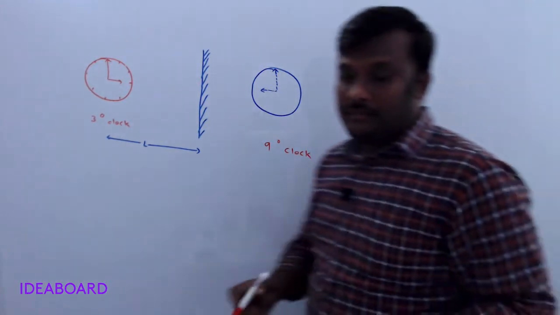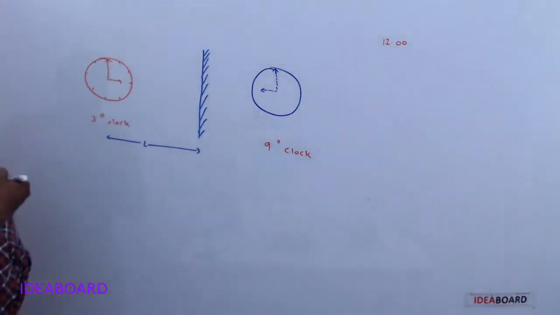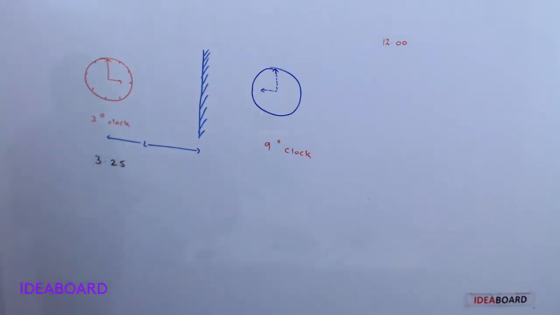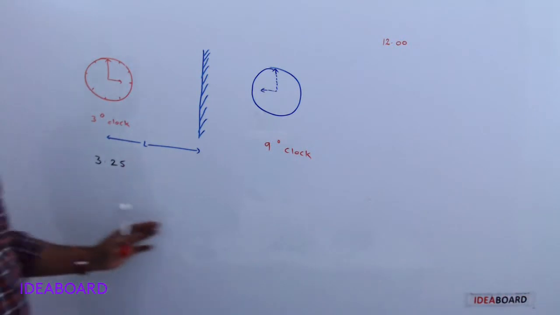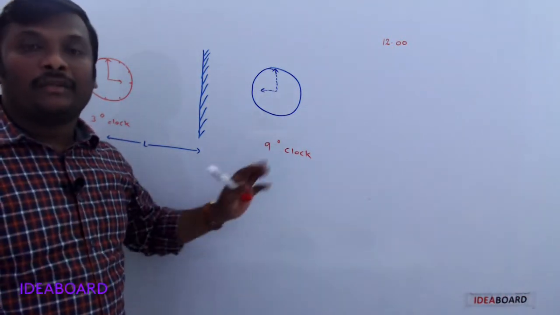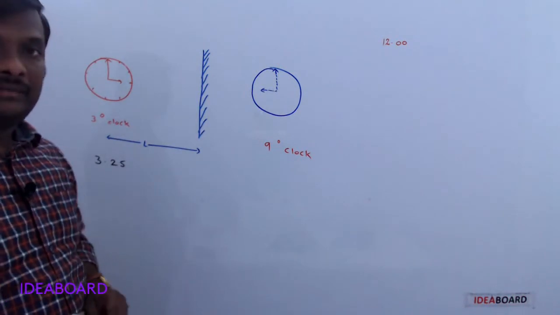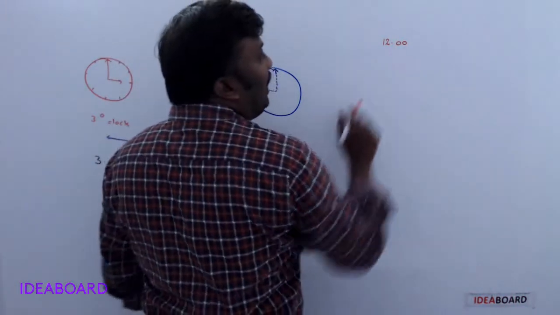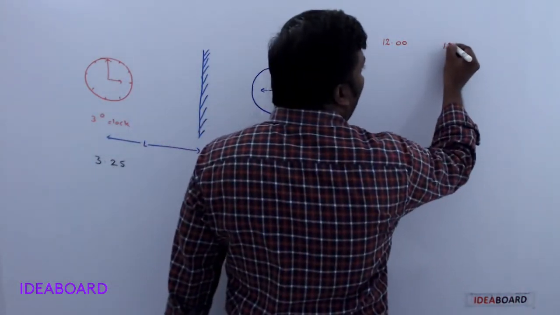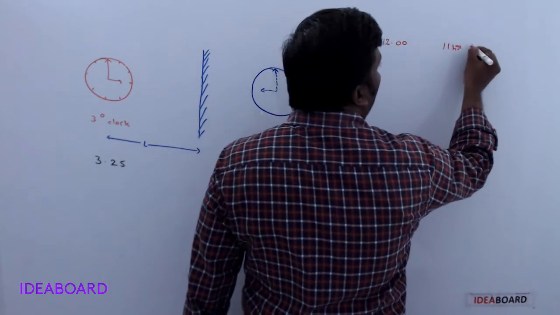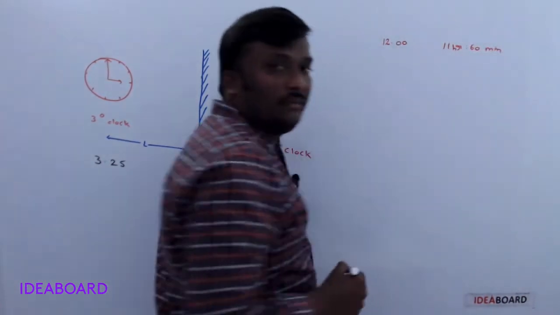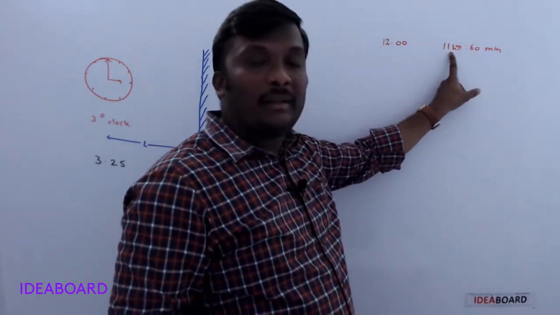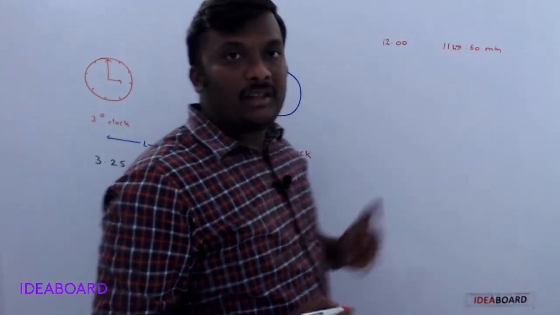Suppose the question asks like this: the time shown is 3 hours 25 minutes. Then what is the time shown in the image of the clock through the plane mirror? If the time is given in hours and minutes, 12 hours can be written as 11 hours and 60 minutes, because 60 minutes is nothing but 1 hour, and 1 hour plus 11 is 12 hours. Do you understand?